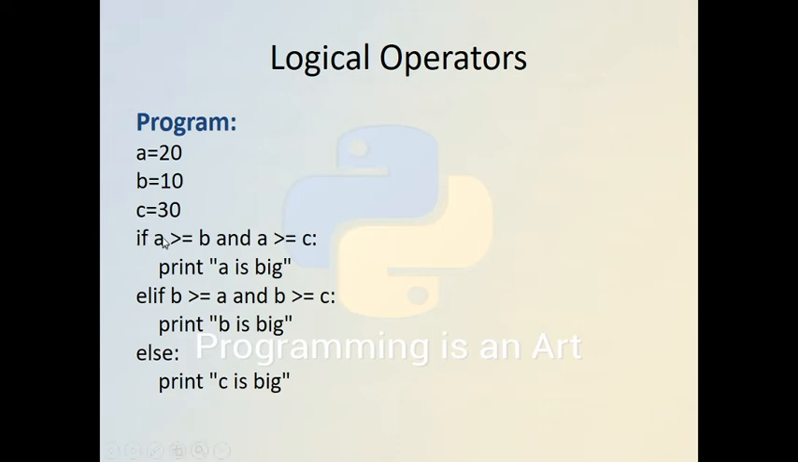Why? Because a is greater than or equal to b definitely produces either true or false, and a is greater than or equal to c also produces either true or false, and this and operator will be applied on those true or false values. So based on this, the result will be: c is big.